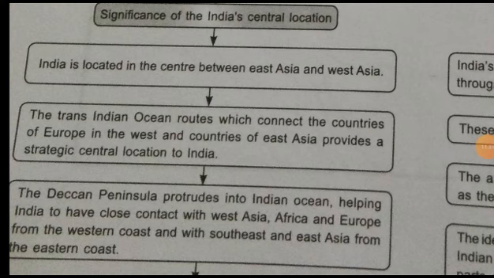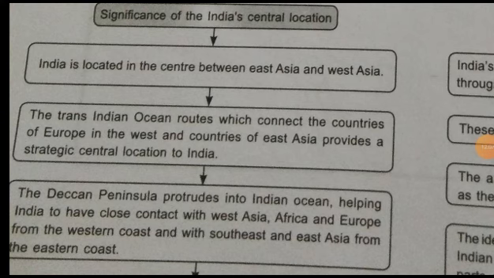Then Trans-Indian Ocean routes connect the countries of Europe in the west and the countries of East Asia, which provides a strategic central location to India.